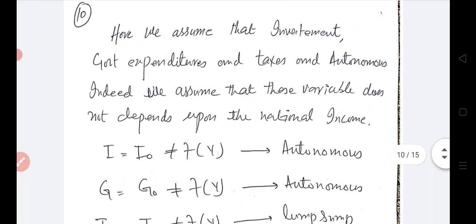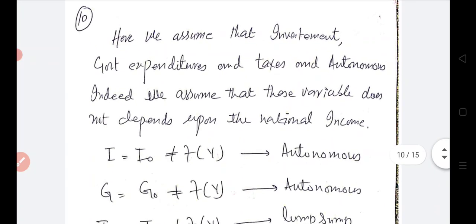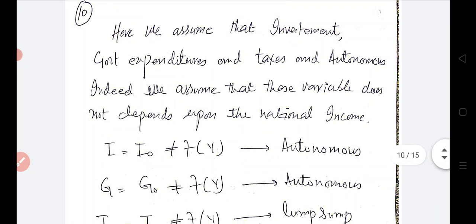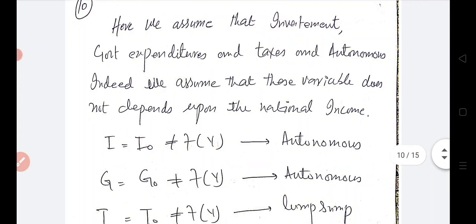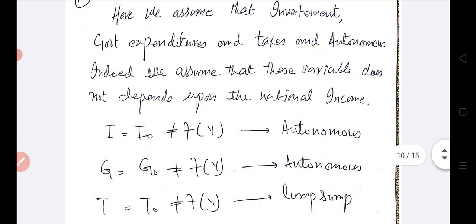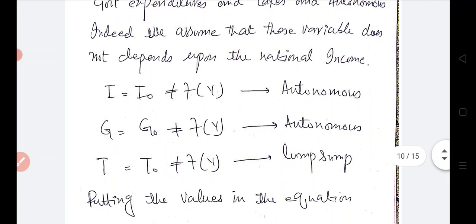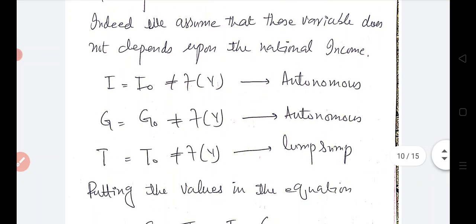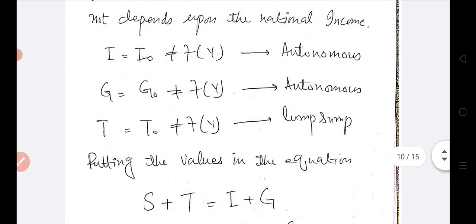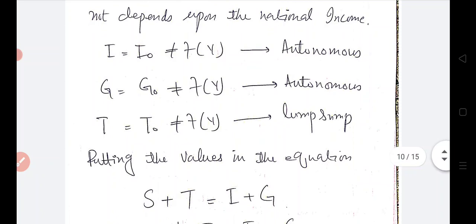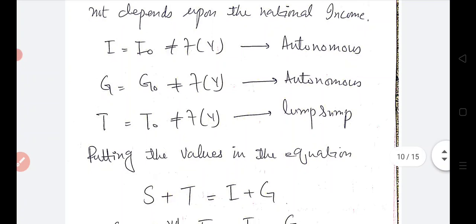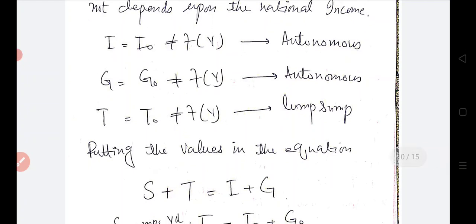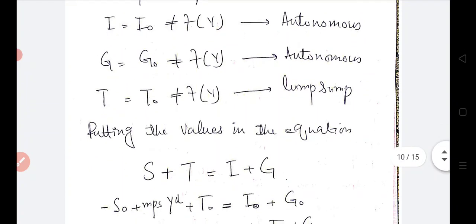Now we are at slide number 10. Here we assume that investment, government expenditure, and taxes are autonomous. Indeed, we assume that these variables don't depend upon the national income. I is equal to I naught, that is not a function of Y and is autonomous. G is equal to G naught, that is not a function of income, that is also autonomous. T is equal to T naught, that is not a function of income, and taxes are lump sum.